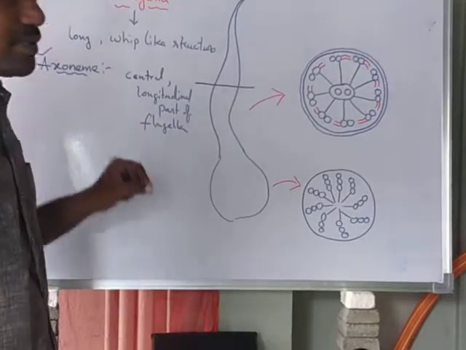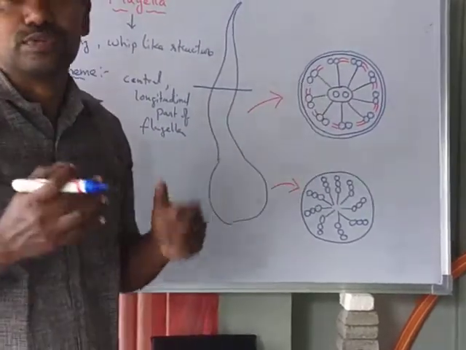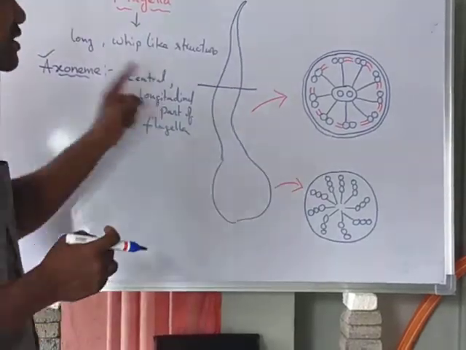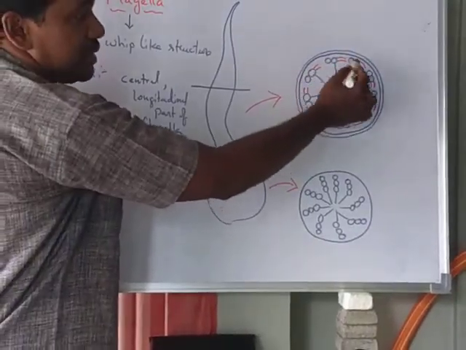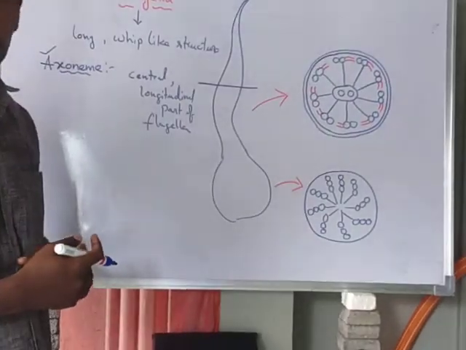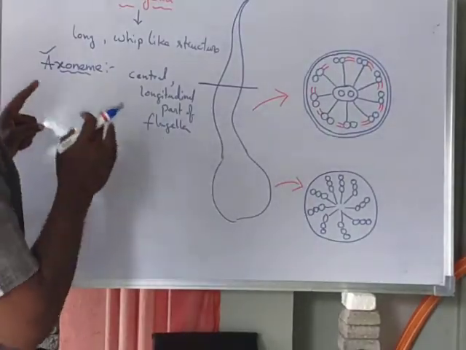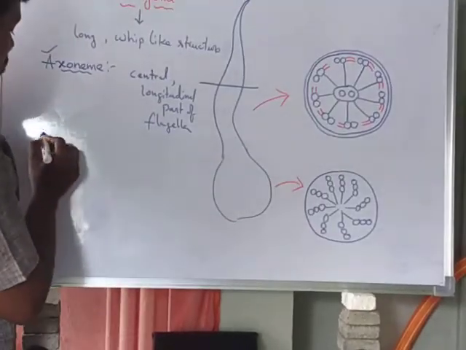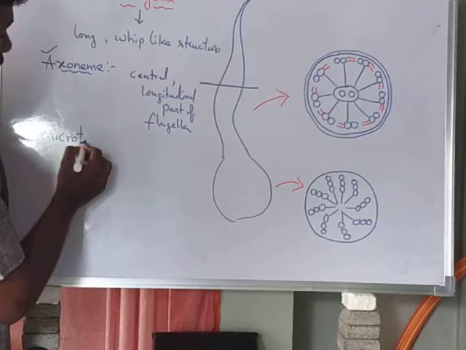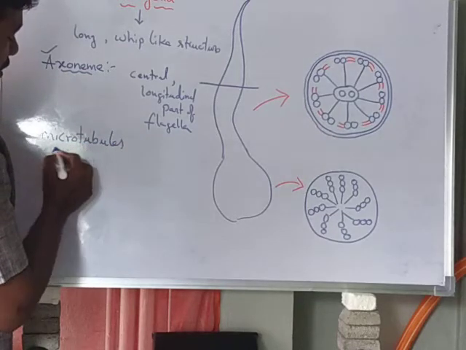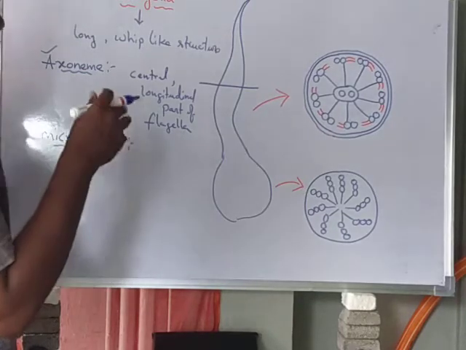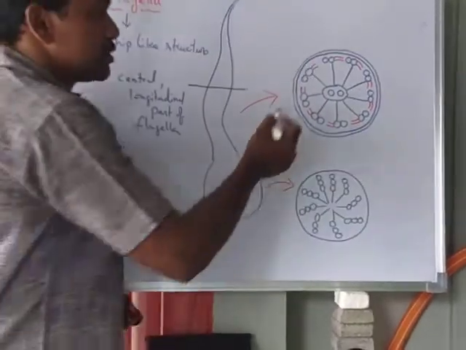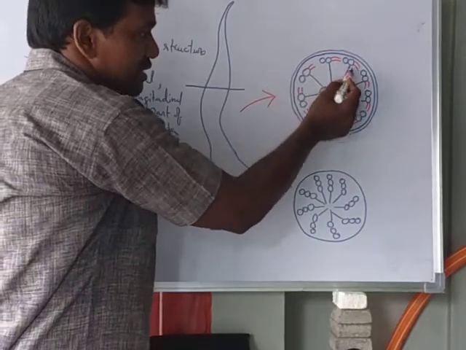In the central part there are many microtubules present. This is about the axoneme. Now we will learn about the microtubules, which are present in the axoneme, the central part. These are rounded, shape-like structures.